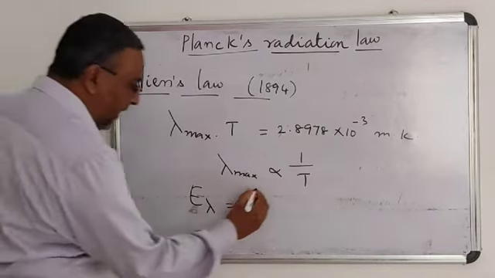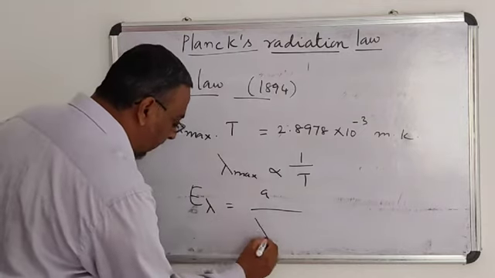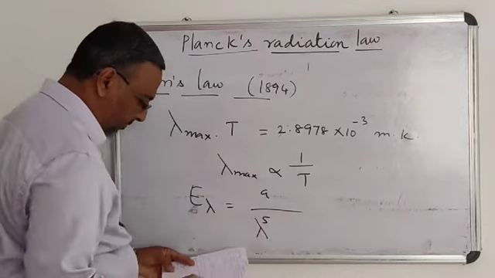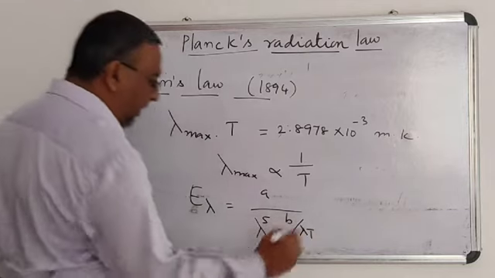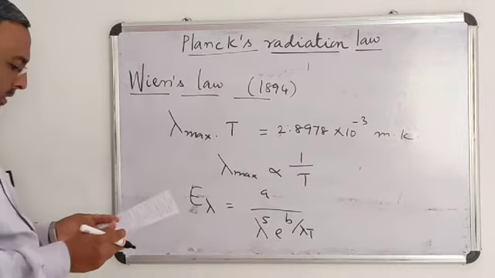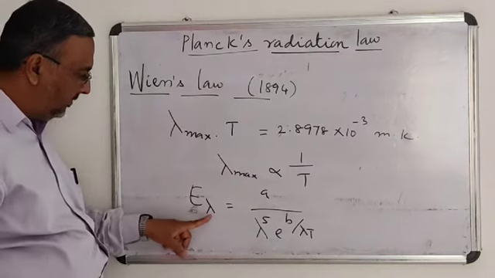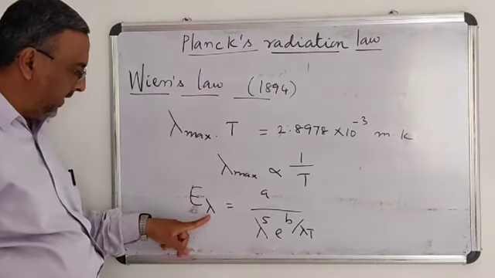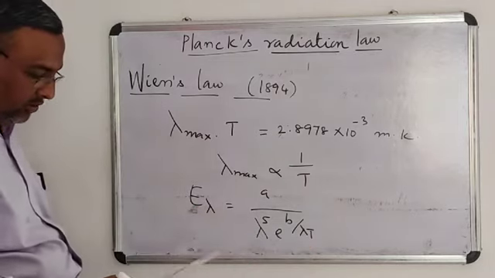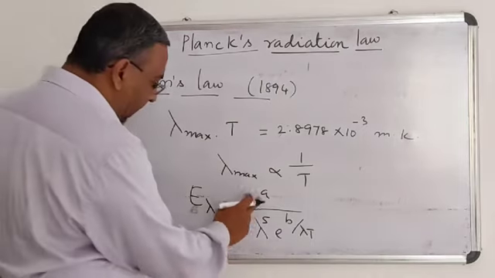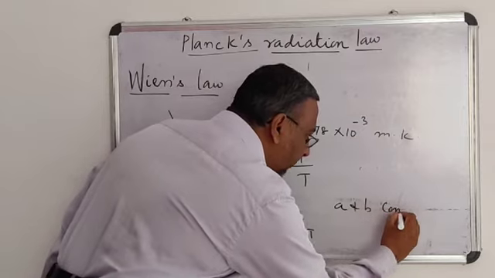And this law also expresses the intensity of radiation: black body radiation equals A divided by lambda power 5 e power b divided by lambda T. Okay, this equation also shows the intensity of radiation emitted from a black body is inversely related with the absolute temperature, and this small a and b are constants.